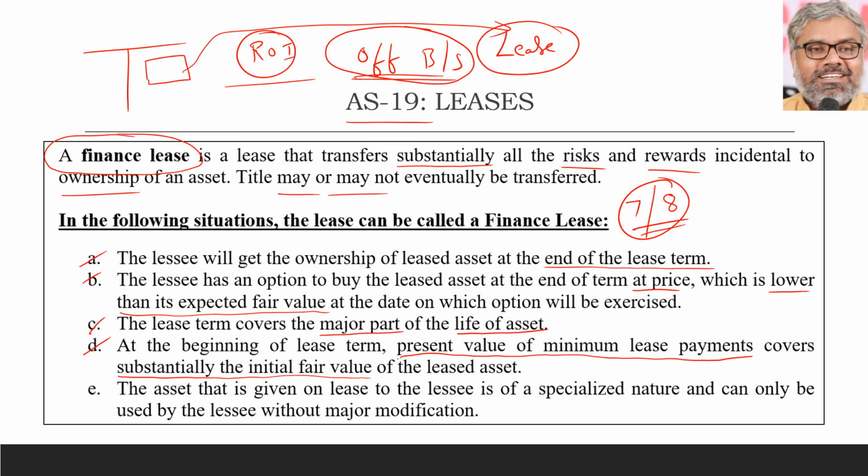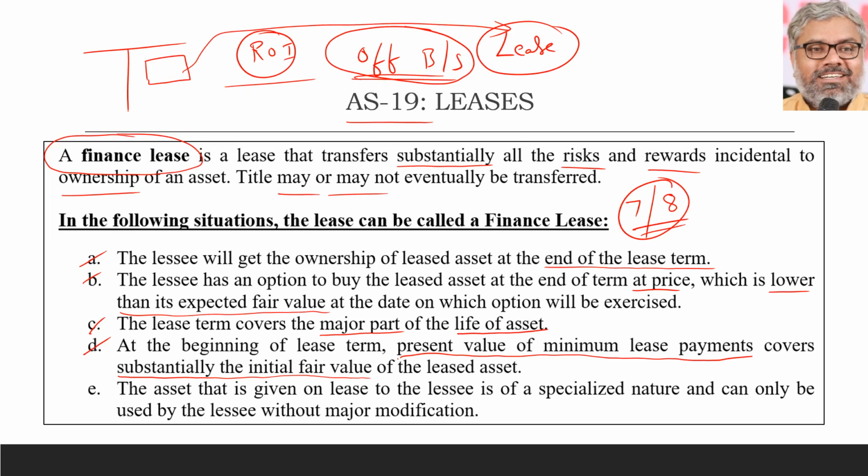Whether the lessee is going to get the ownership of the asset at the end of the lease term. If that is the case, it is a finance lease. Why? Because that is the intention of the lessee, which is clear from the agreement itself. He wants to be the owner, but he is just postponing the ownership. All these years he will take this asset off the balance sheet. We don't want to allow that. So we say, no, that is not possible.